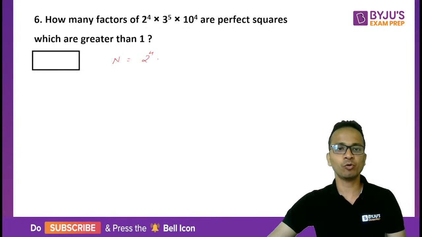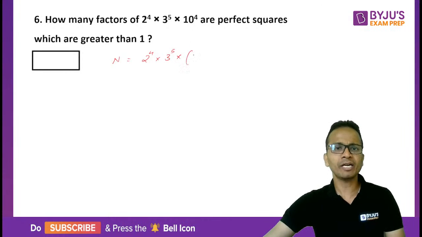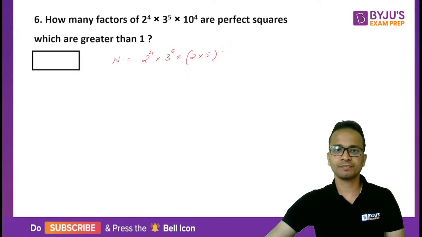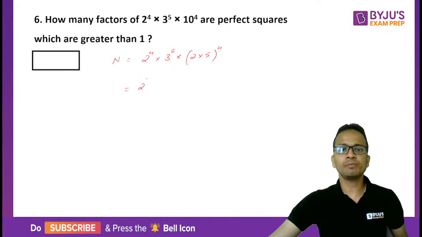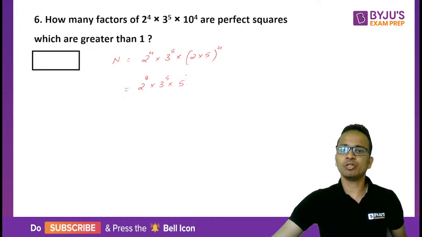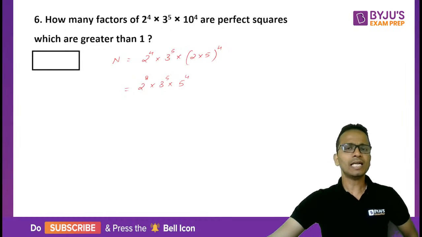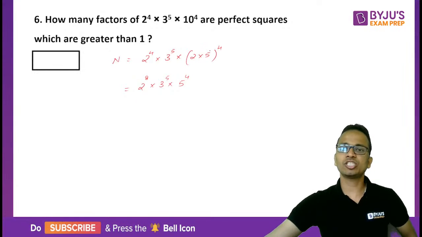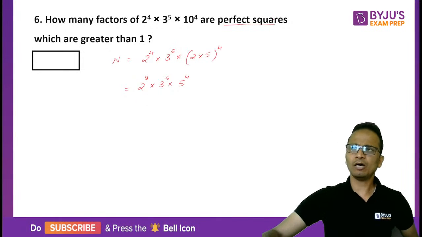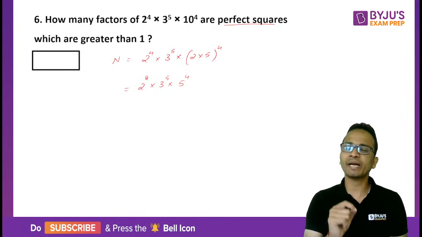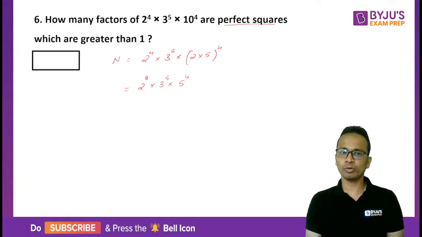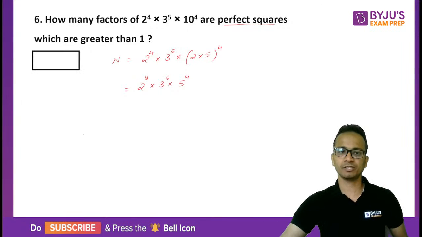So 2 raised to the power 4 as it is, 3 raised to the power 5 as it is, 10 can be written as 2 into 5 whole raised to the power 4. So this number will become 2 raised to the power 8, 3 raised to the power 5 and 5 raised to the power 4. Now I want the factors which are perfect squares. For the factors to be perfect squares, the powers of these prime bases should be even. So I'll be considering only even powers.